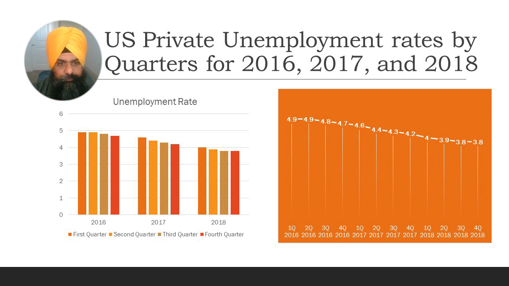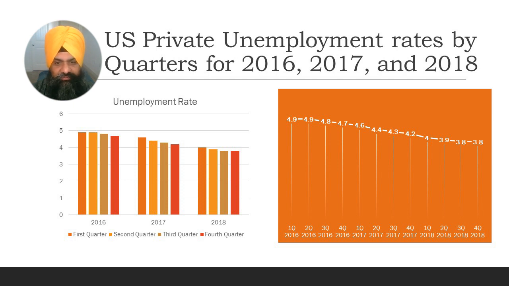The tax rate set by the Tax Cuts and Jobs Act (TCJA) of 2017 significantly and continuously reduced the US private unemployment rate. The US unemployment rate was 4.9% in the first quarter of 2016 and remained the same in the second quarter of 2016. It reduced by 0.1% in the third quarter of 2016 and further declined by 0.2% in the fourth quarter of 2016.